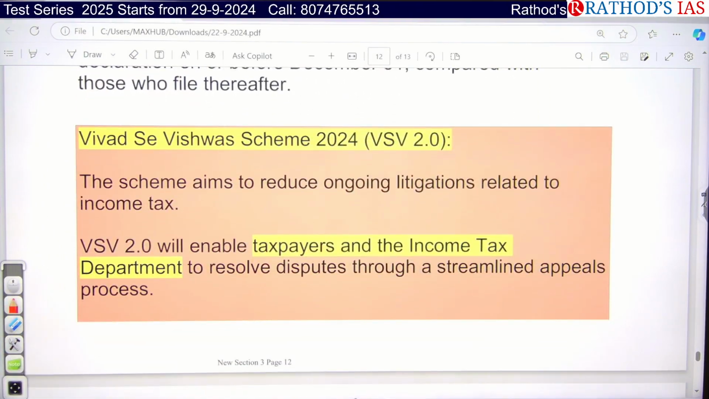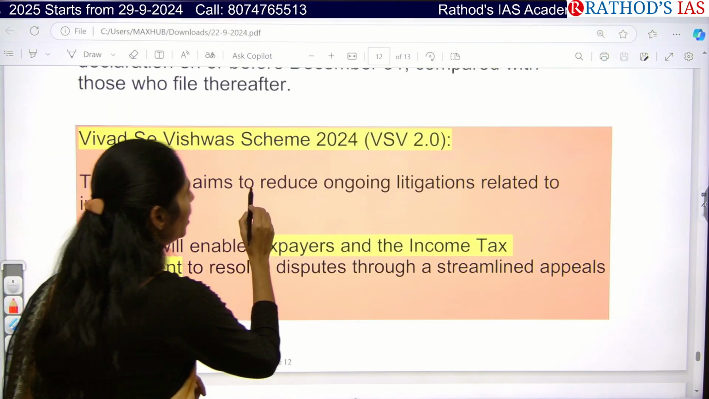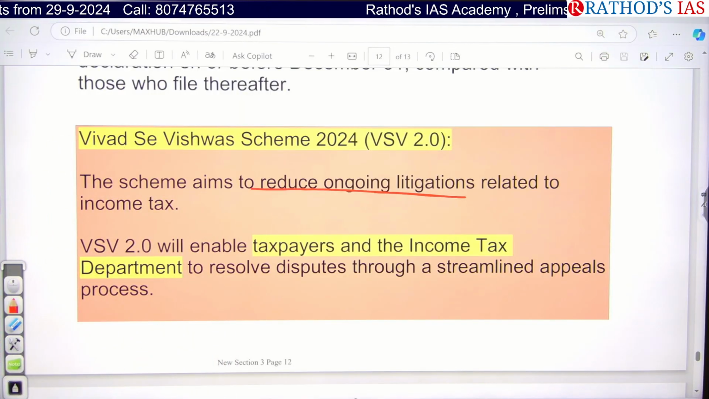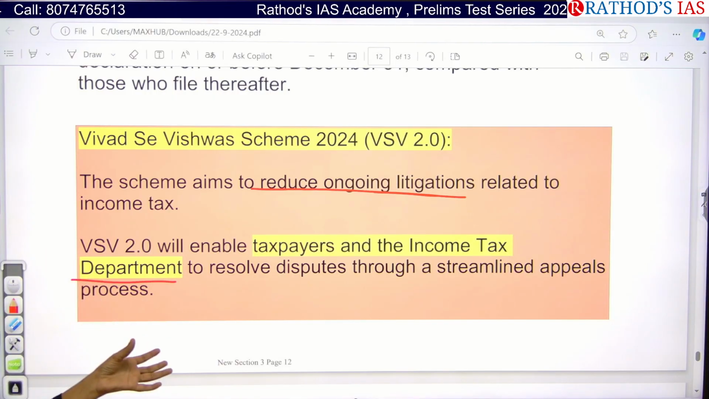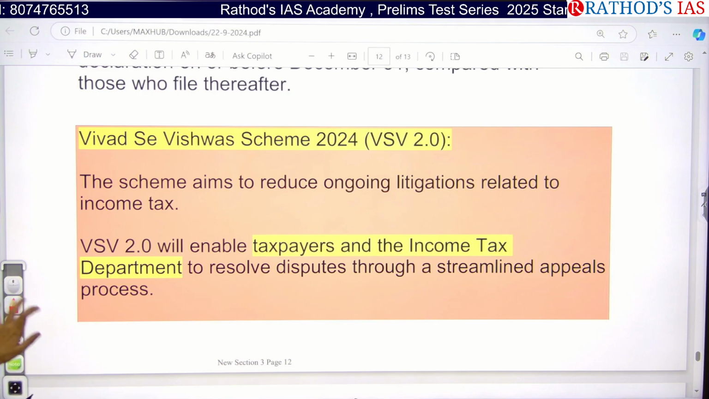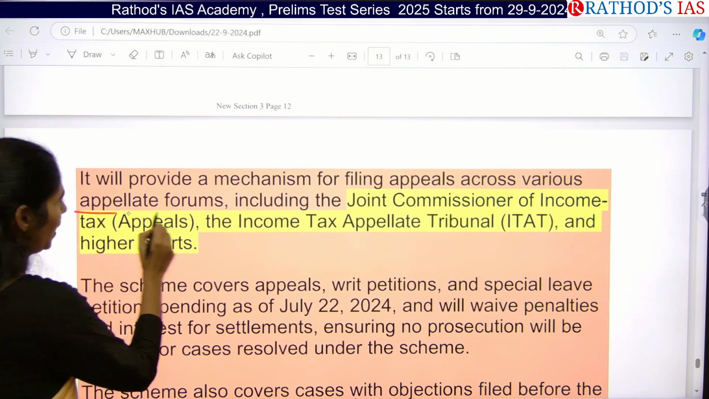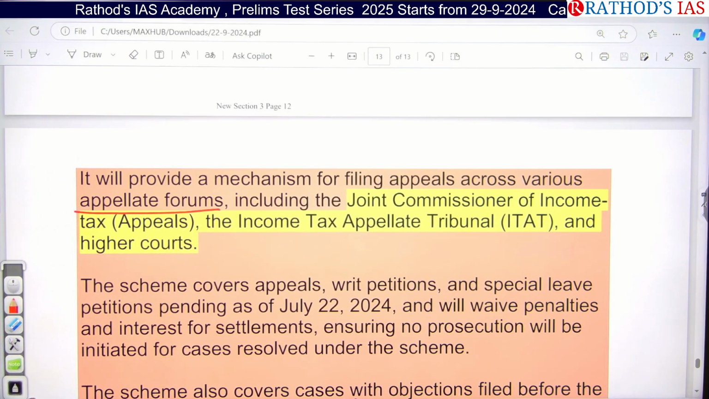So this Vivad Se Vishwas scheme 2024 2.0 is focusing on reducing ongoing litigations related to income tax, and even this scheme will enable taxpayers and the income tax department to resolve the disputes which had been filed by the people. And even it will be providing a mechanism for filing appeals across various forums, and even the joint commissioner of income tax and the income tax appellate tribunal.